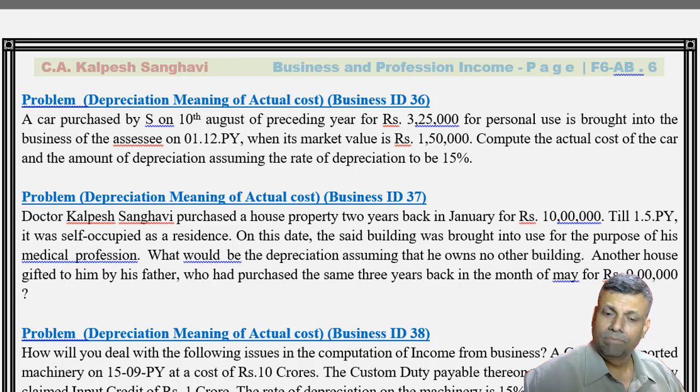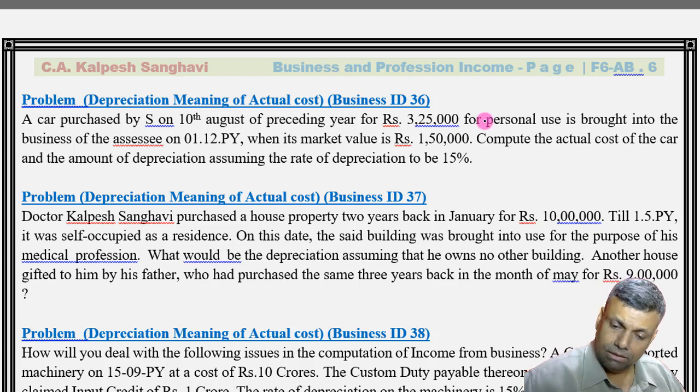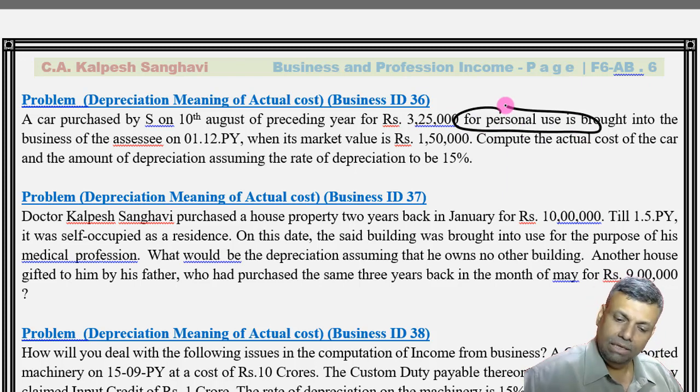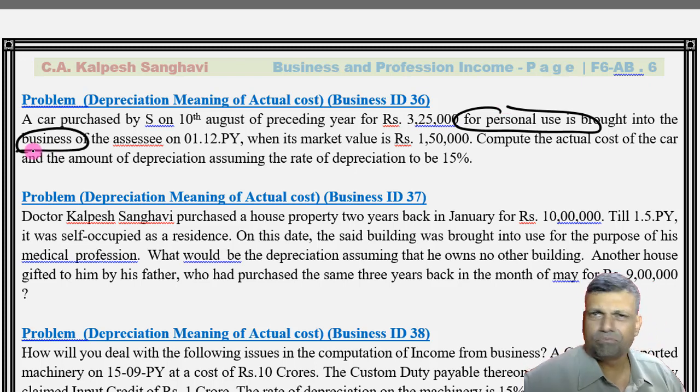Okay. The situation here is that there is some asset. Previously, it was used for the personal purposes. Now it is being used for the business purposes. Many such examples may come into picture. See, there was one of my personal computer which I was using for personal purposes. Later on I qualified and now I am going to use the same personal computer for the purpose of my profession.